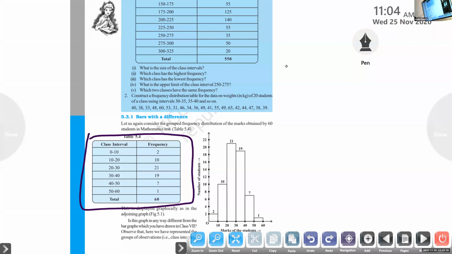Total 60 students are there, and frequency is number of students. Class interval shows marks, and this is number of students. Ma'am, can I zoom in a little? Okay, ma'am.